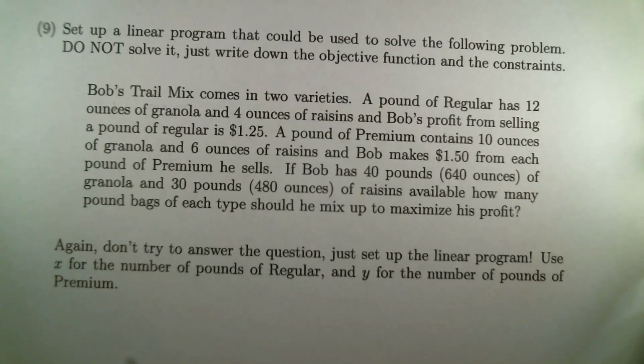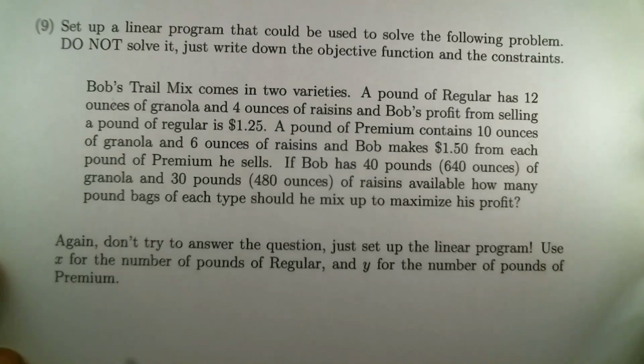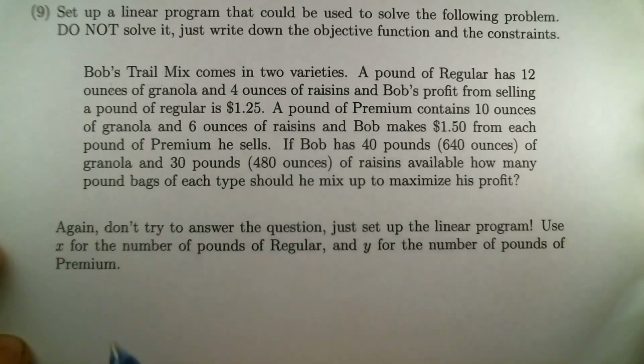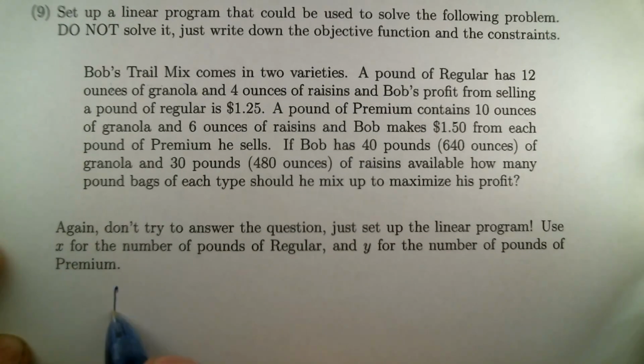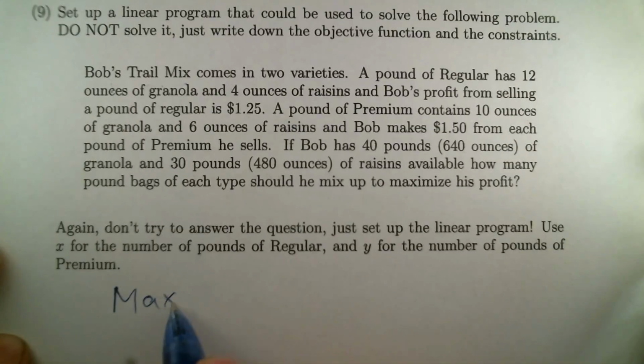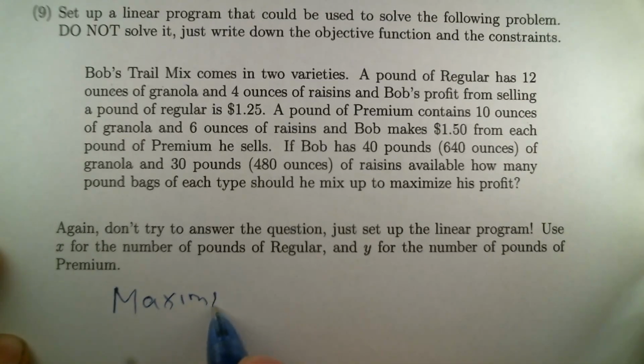He's going to make up some number of bags of each, and he wants to make the most money off of this. I would say first, we ought to recognize that this is a maximization problem. So we want to maximize an objective function. The maximization problem here is we're maximizing profit.